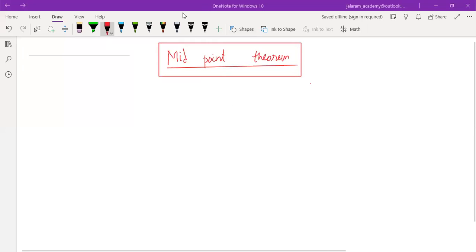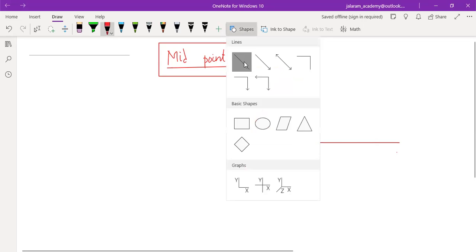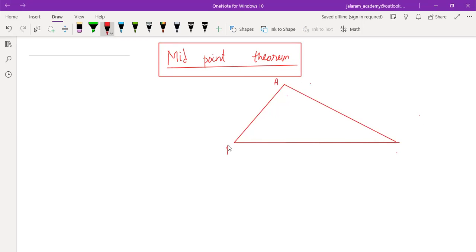And whenever we draw a diagram to describe a theorem, always remember we should draw a triangle which appears scalene, neither isosceles nor equilateral. Okay. First, draw a scalene type of triangle, and it must be acute angled also at the base. This angle is obtuse.